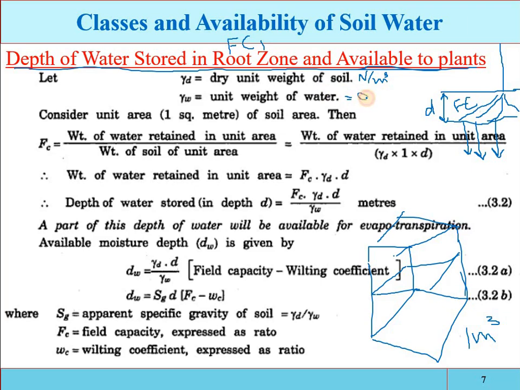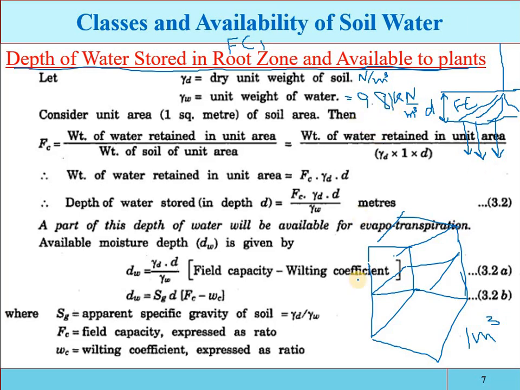Standardly the unit weight of the water is 9.81 kilonewton per cubic meter.